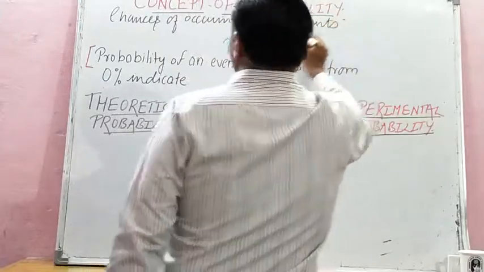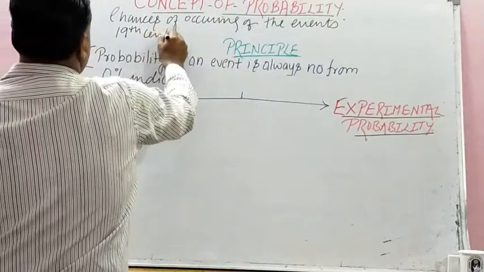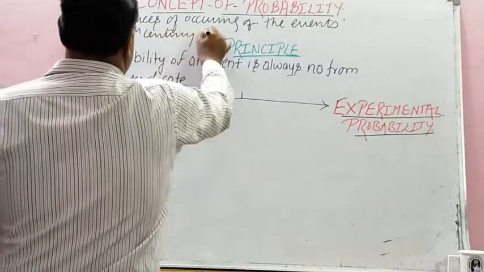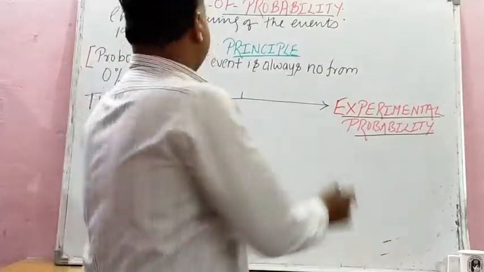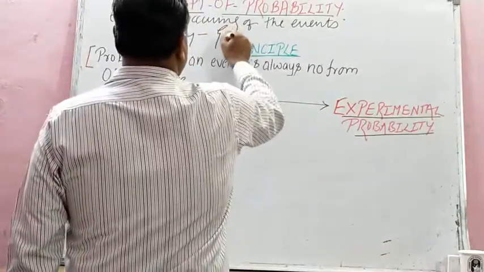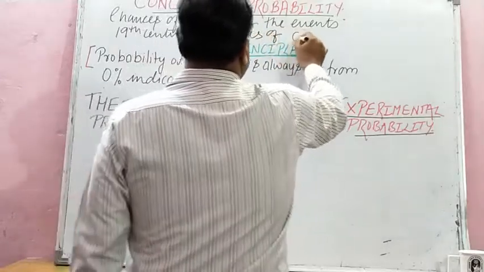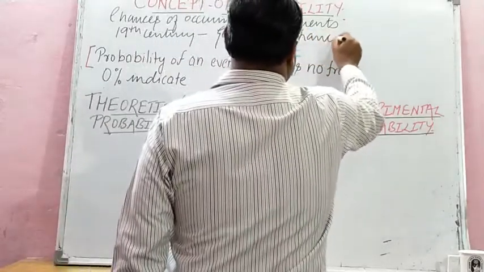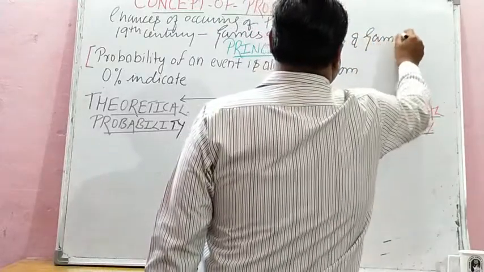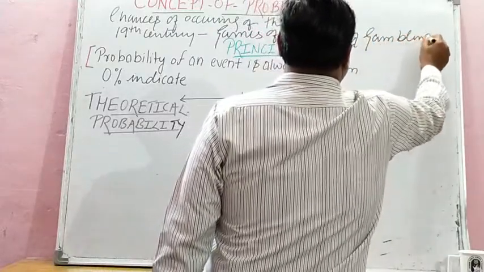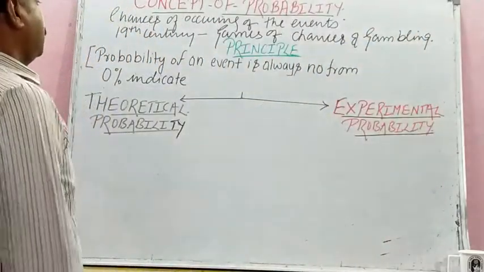And student, in the 19th century, this was called games of chance and gambling, because our subject is based on experiments and sometimes assumptions. It is a science subject, isn't it?